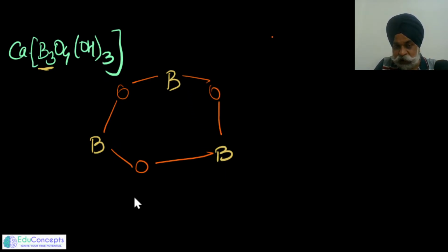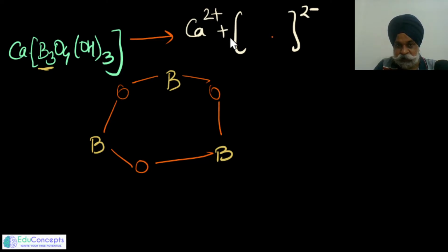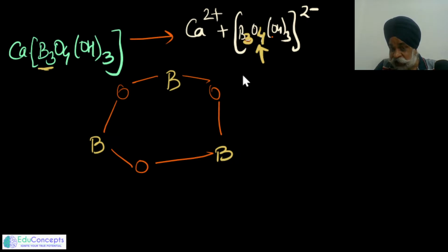Now here you have to do a bit of permutation and combination, because when you break this salt, you would get calcium 2 positive plus the whole anion, B3O4(OH)3, which would have 2 negative charge. So I want two negative charge on it. This oxygen also shows that these oxygen atoms are between the 3 boron atoms. So I can place this oxygen here.